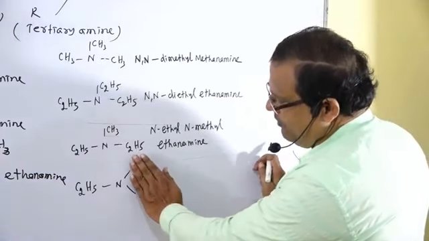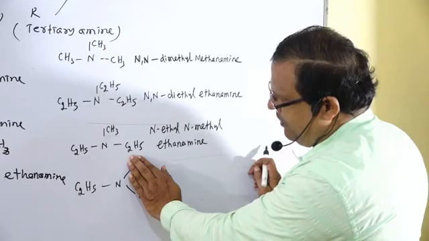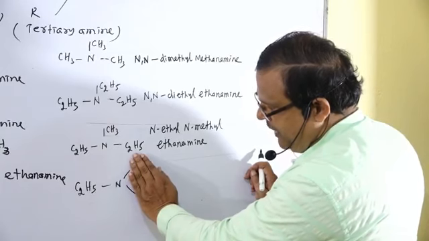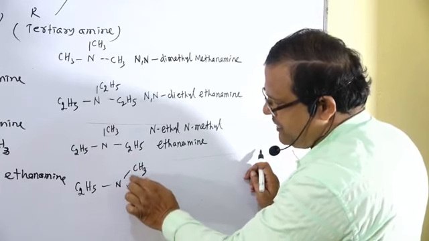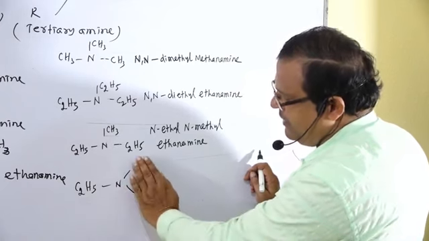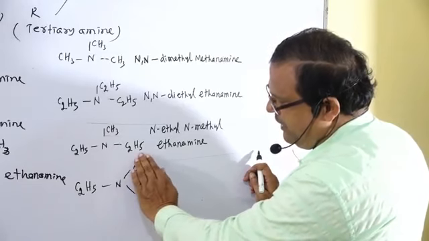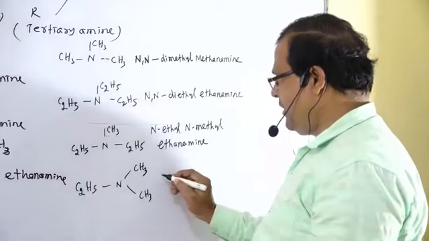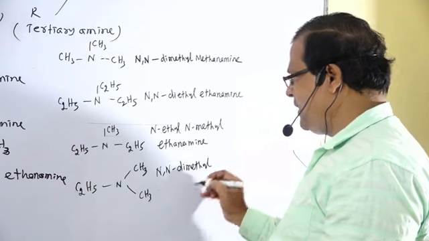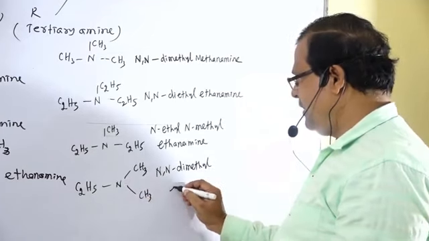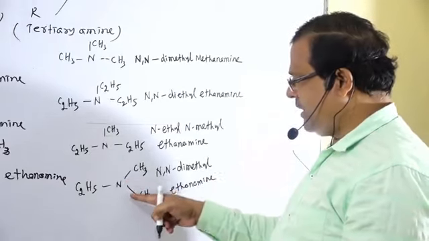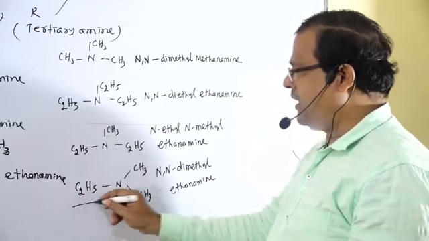This is the formula for ethanamine, C2H5NH2. Two hydrogen atoms are replaced, one hydrogen by methyl and another hydrogen atom also by methyl. So that is N,N-dimethylethanamine.